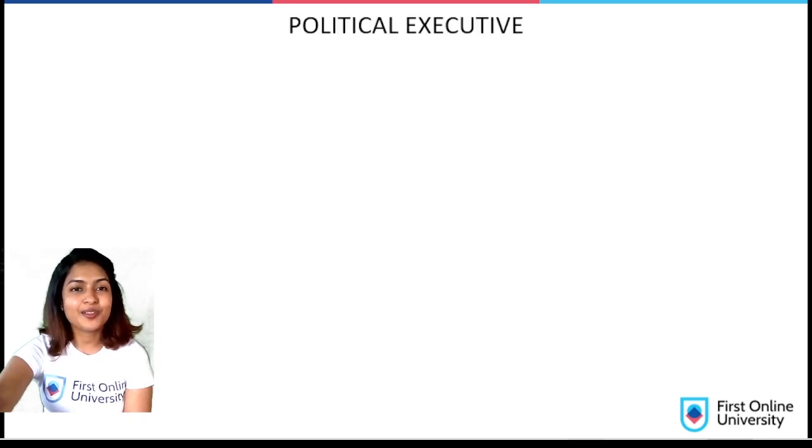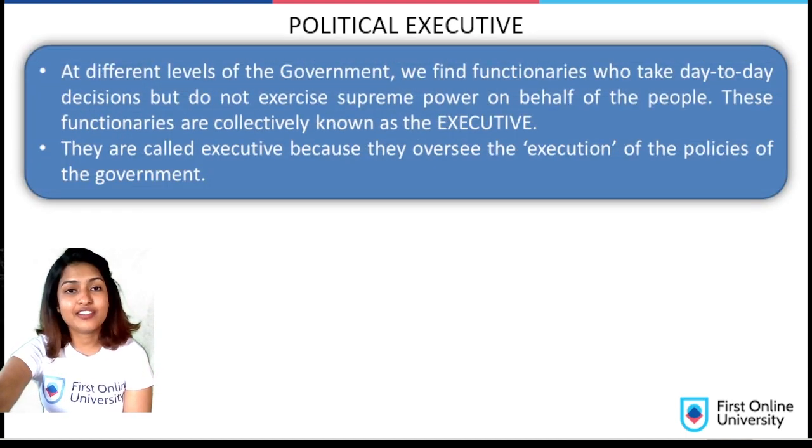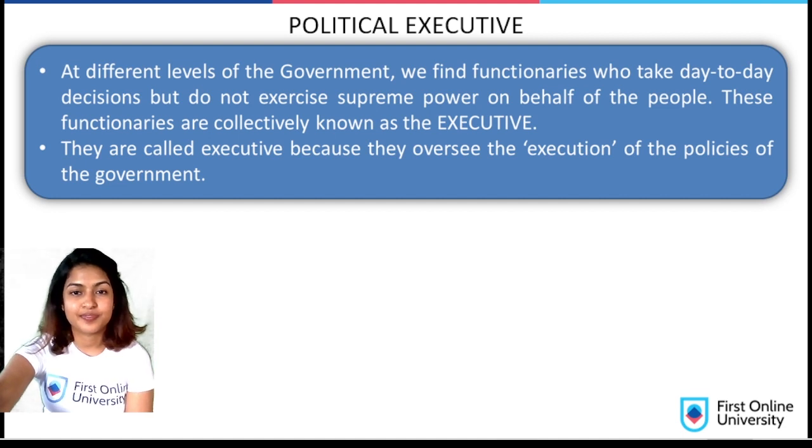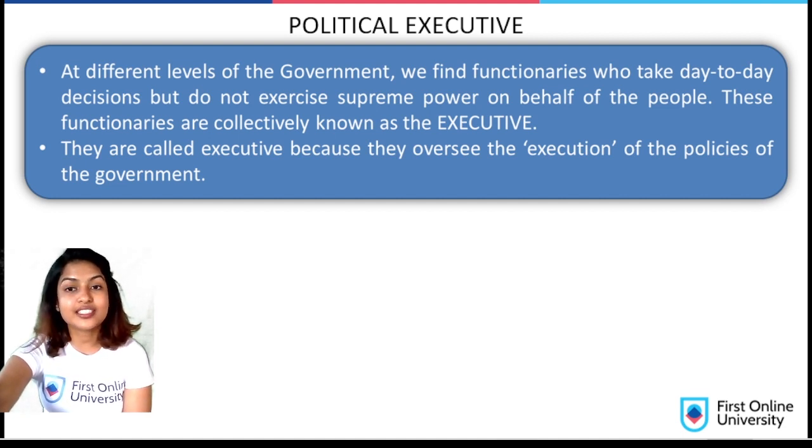Now let us come into another main topic called political executive. What is political executive? At different levels of the government, we find functionaries who take day-to-day decisions but do not exercise supreme power on behalf of the people. These functionaries are known as the executive. They are called executive because they oversee the execution of the policies of the government. They are not mainly for policy making, but they overcheck on the execution of the policies that are being made by the government.